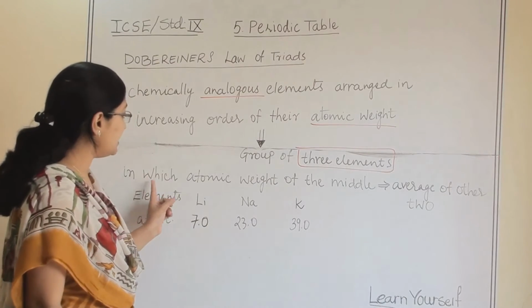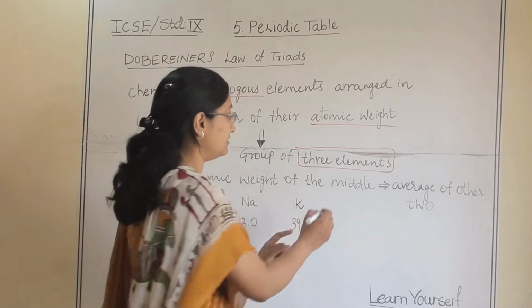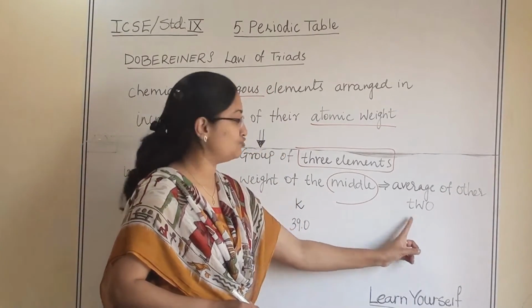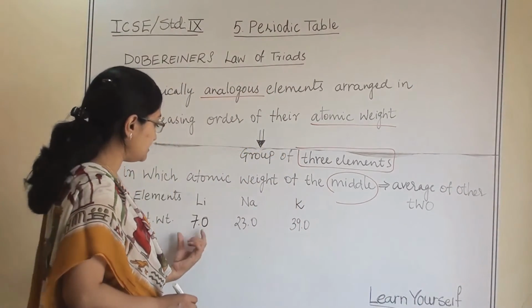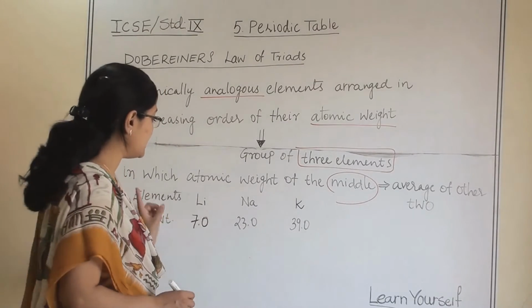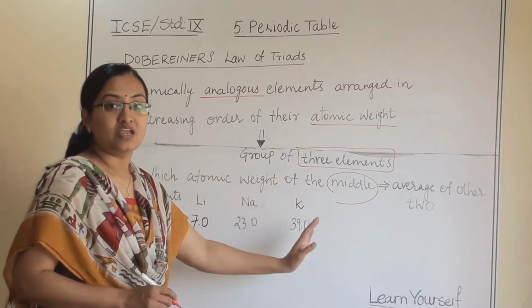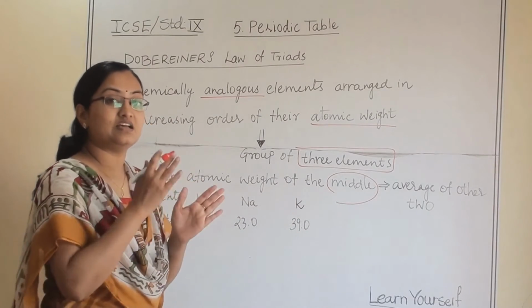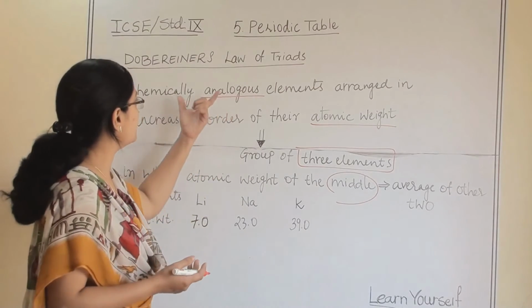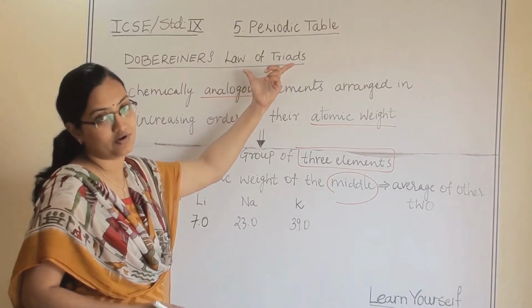The atomic weight of the middle one will be the average of the other two. He gave some examples like this and arranged all the elements in groups of 3. That's why it is known as the law of triads.